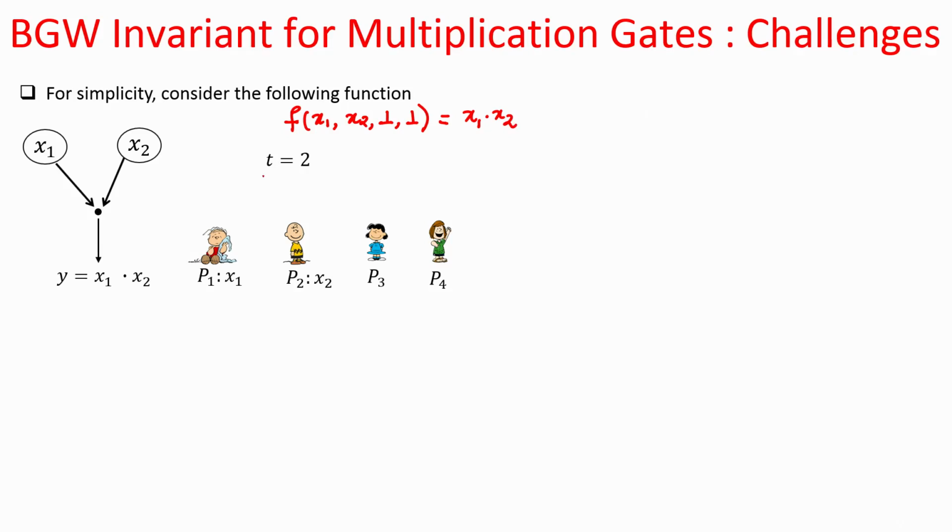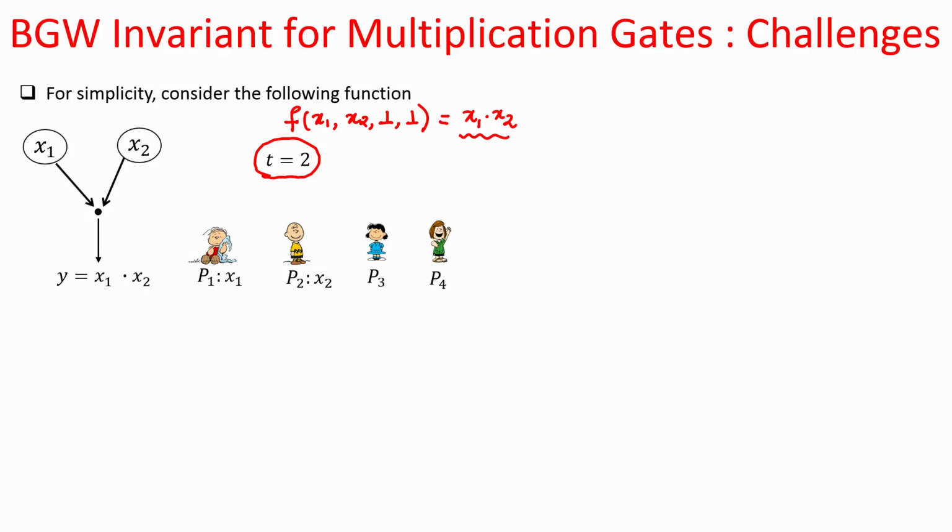And I will assume that out of these 4 parties, up to 2 parties can be passively corrupted by a computationally unbounded adversary. And the security goal is to ensure that the corrupt parties should not learn anything additional beyond what they can learn from the product of x1 and x2 and the inputs of the 2 corrupt parties which are under the control of the adversary.